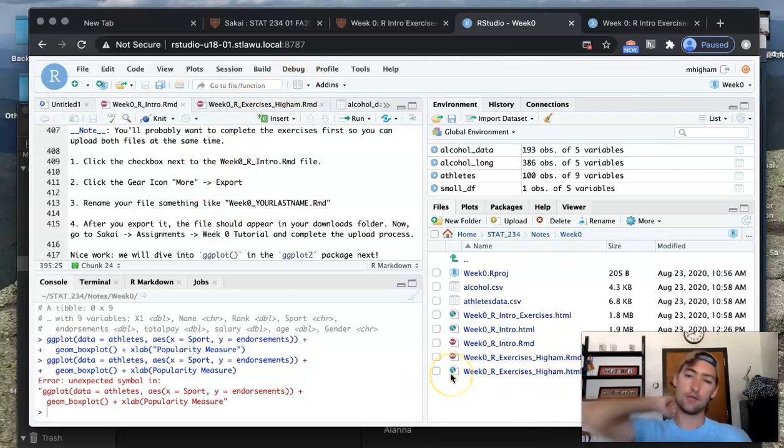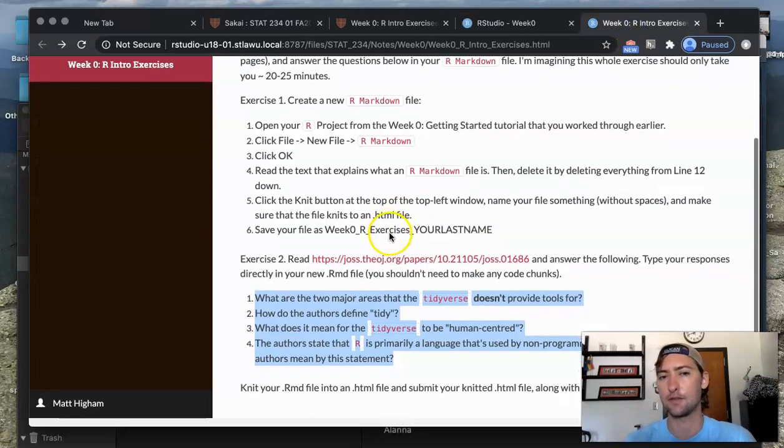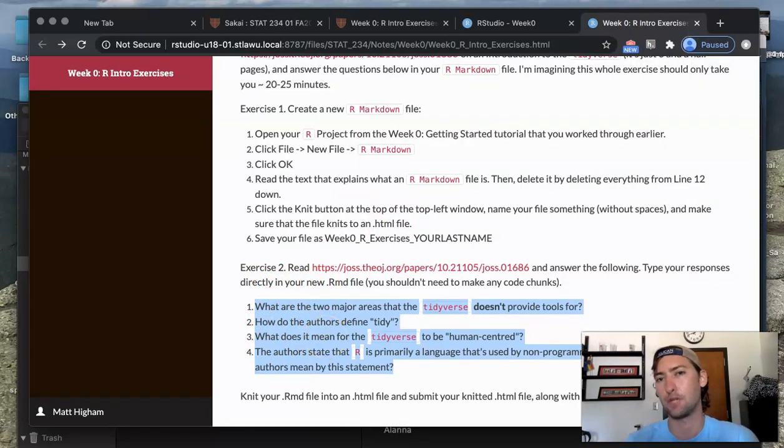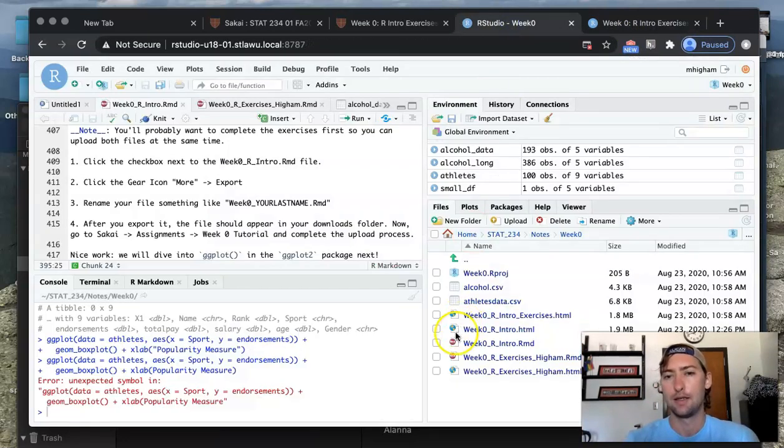Those will have the answers to all of the exercises for the week. In this case, the exercises are just answering these 4 questions.